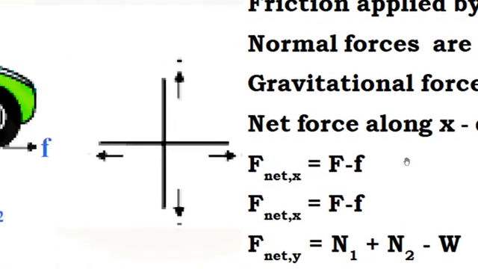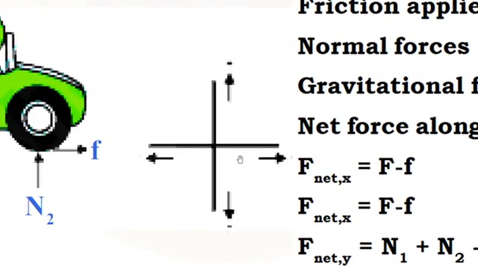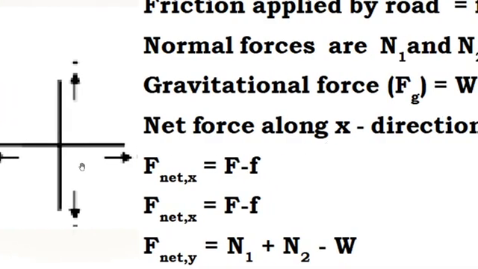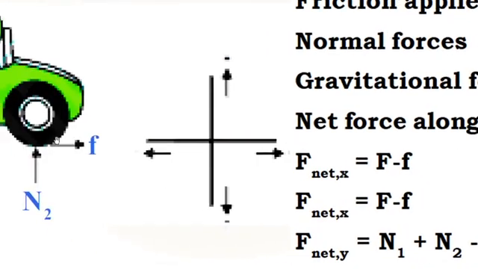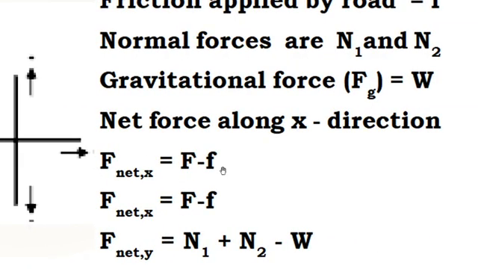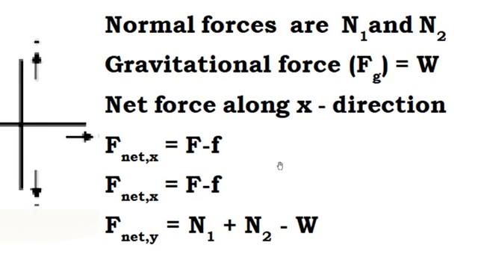Net force along the x direction, means horizontal. This is the x-axis, this is the y-axis. In the x direction, what forces are acting? Only two: engine force and frictional force. But the car is moving to the left side. So the engine force is more and the frictional force is less. So F minus f is the net force along the x direction.